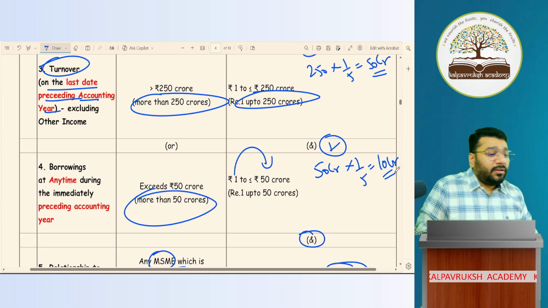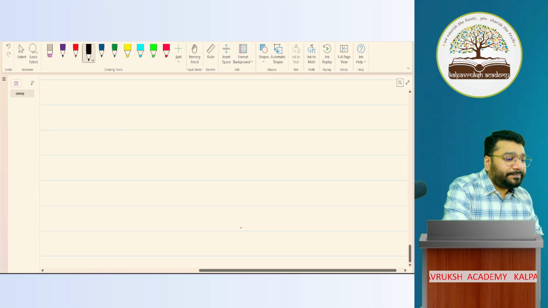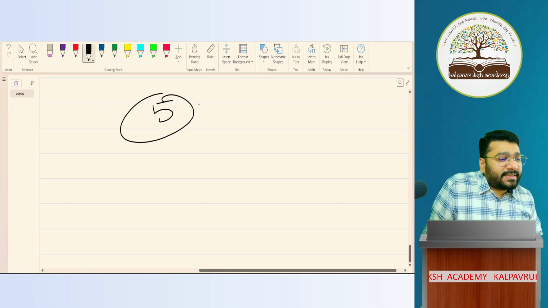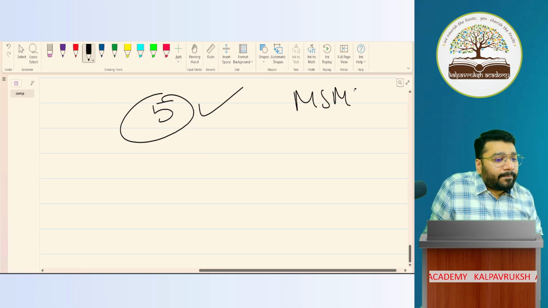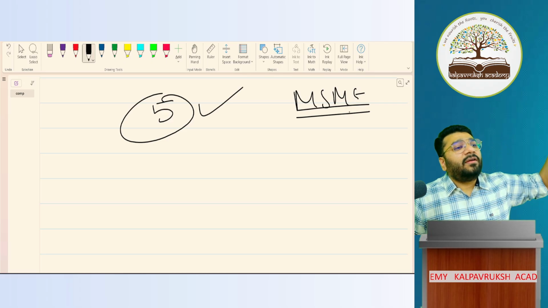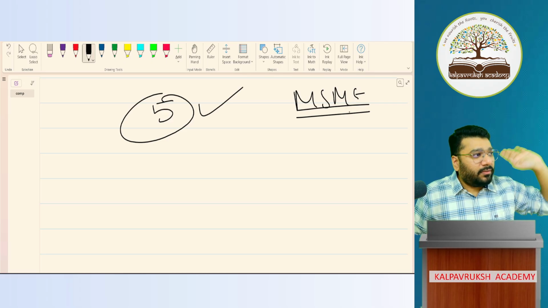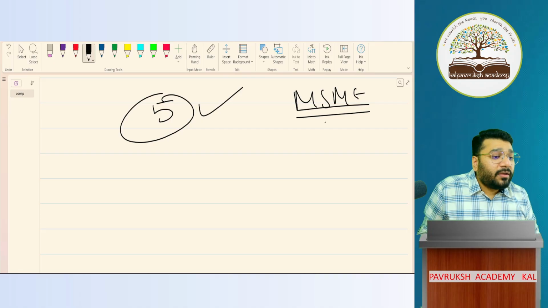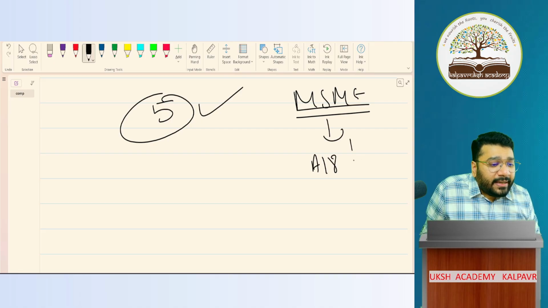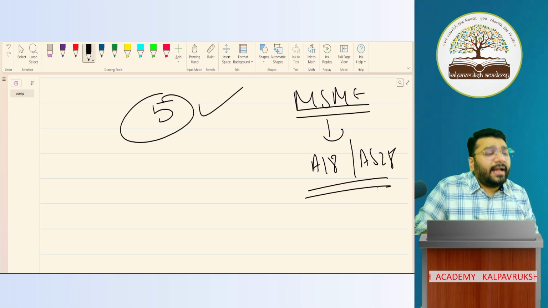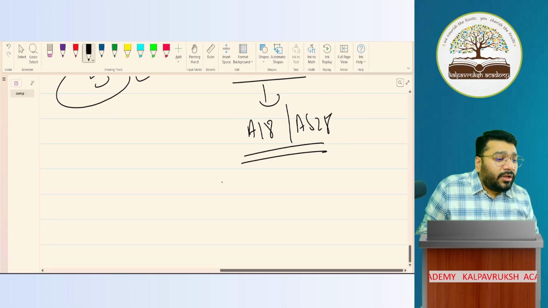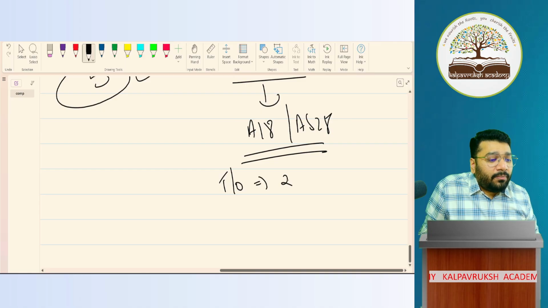That is, you are an MSME. All 5 conditions satisfied. So whatever relaxations we gave are all applicable. But when it comes to AS 18 and AS 28, 3 conditions have to be checked. The turnover should be from rupee 1 up to 50 crore.